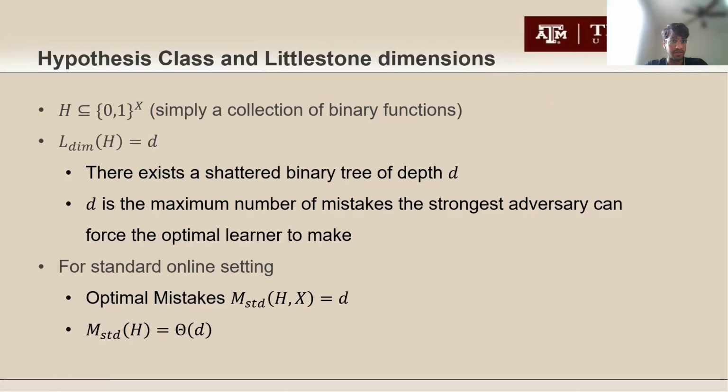We also have the Littlestone dimension for a given hypothesis class, D, which means that there exists a shattered binary tree of depth D, where D is the maximum number of mistakes that the strongest adversary can make against an optimal learner. And we've also seen from our lectures that the optimal number of mistakes in this case, given H and the input space, is D, since the shattered binary tree constructed acts as a kind of guide for the adversary to force mistakes a certain way.